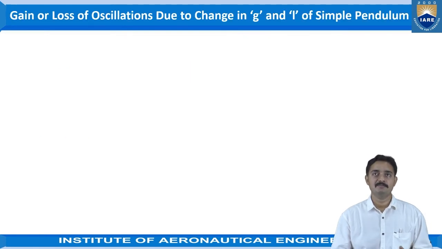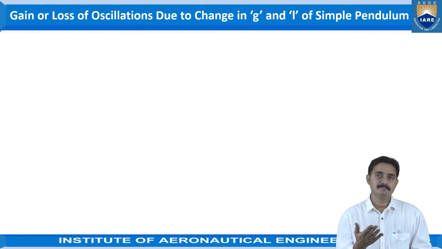Now let us go to the topic of gain or loss of oscillations due to change in acceleration due to gravity and length of the simple pendulum. So let us first understand what this concept is all about. Change in acceleration due to gravity. As we know, on this earth, the acceleration due to gravity is not the same at all places. There is a small difference between the acceleration due to gravity for different hemispheres and different locations of the earth.